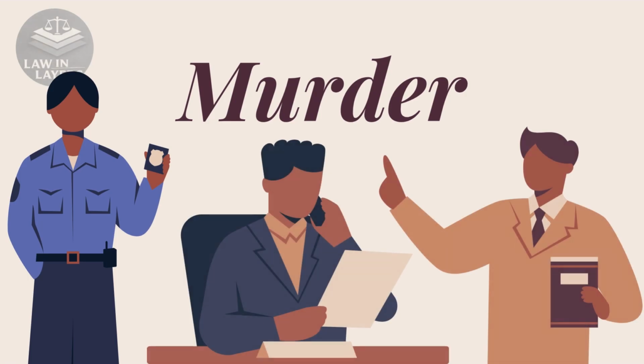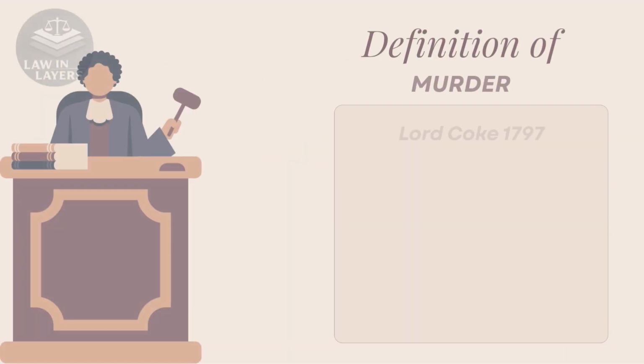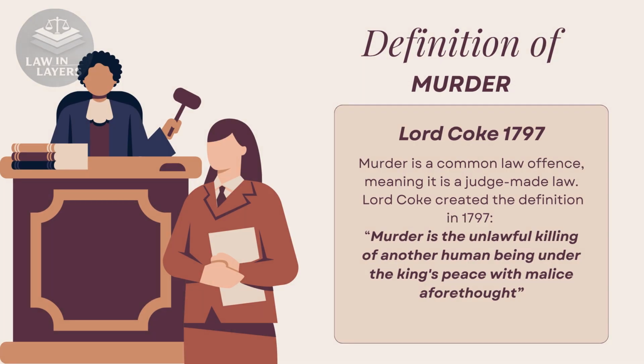Today, we'll be breaking down the basics of murder. Murder is a common law offense, meaning it is a judge-made law. Lord Coke created the definition in the 17th century, in which murder is the unlawful killing of another human being under the king's peace with malice aforethought.